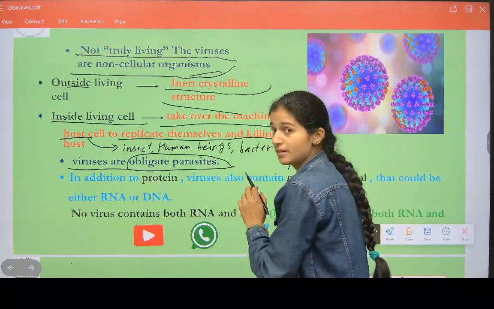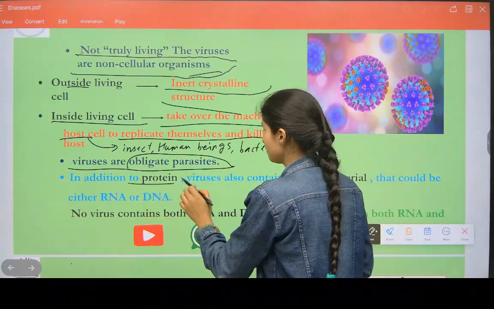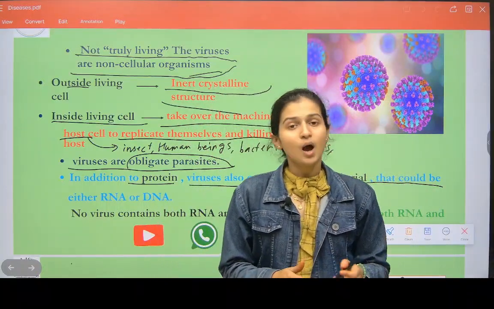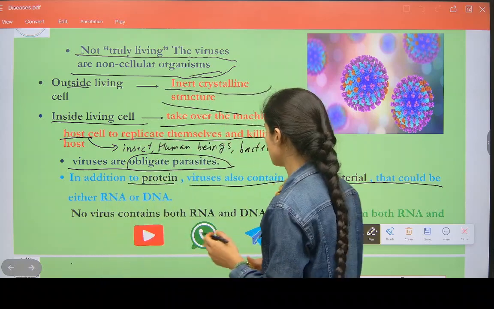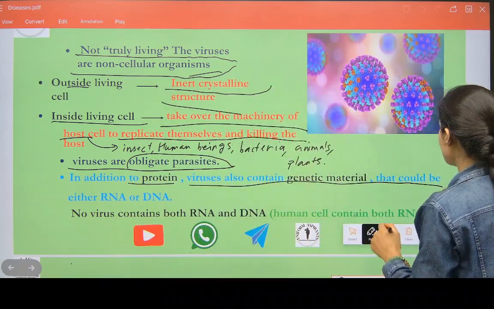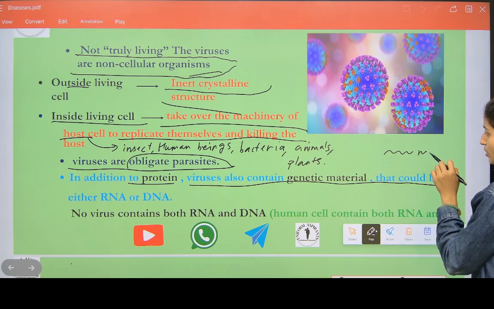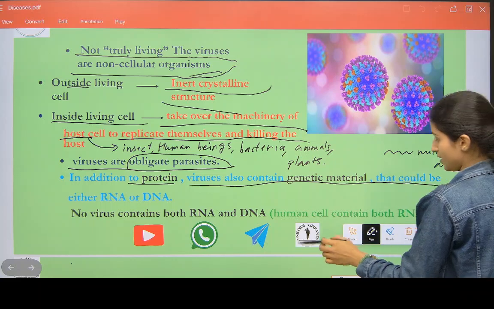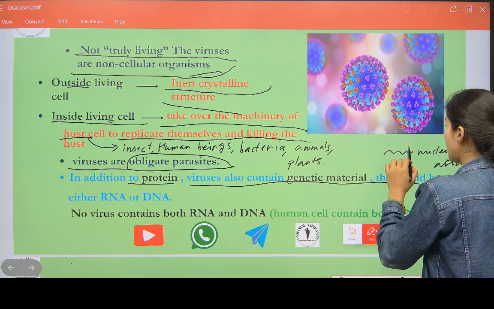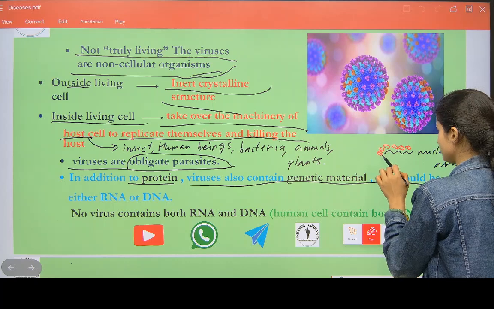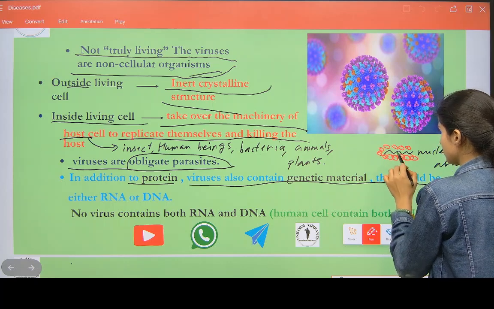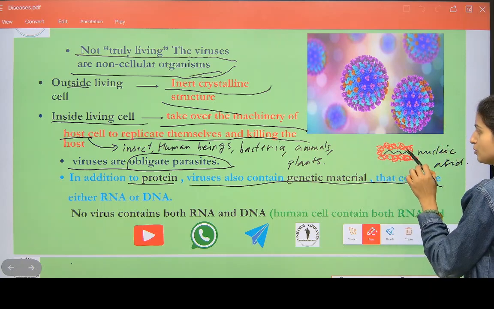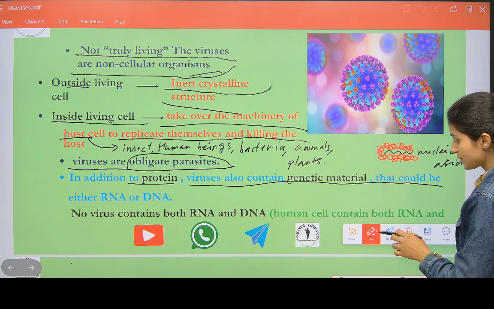In addition to protein, viruses also contain genetic material. Why? What does a virus have? See here. A virus has a nucleic acid like this. Outside this nucleic acid, viruses are covered with protein. You will see it further. It is called the capsid.